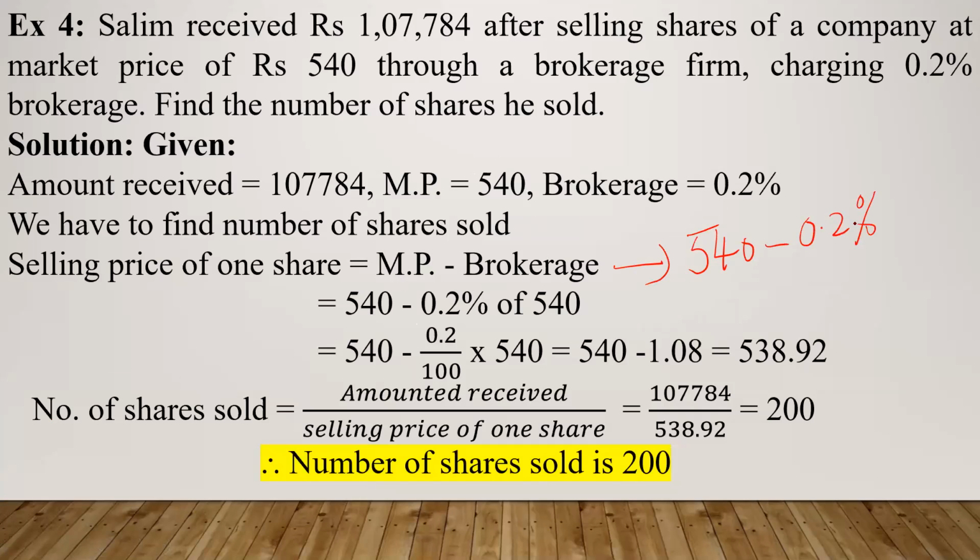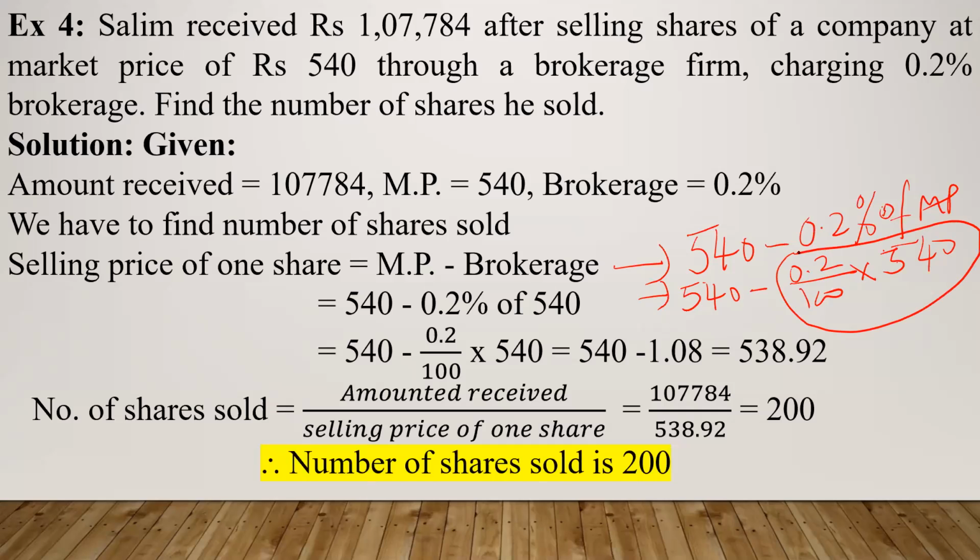Now, whenever you calculate percent of something, percent of what? Brokerage, as you know, is always calculated on the market price. So 0.2% of market price. So this will give you 540 minus 0.2%, meaning 0.2 divided by 100. The meaning of percent is out of 100, so out of 100, 0.2 of market price, which is 540. Correct? Now you calculate this first.